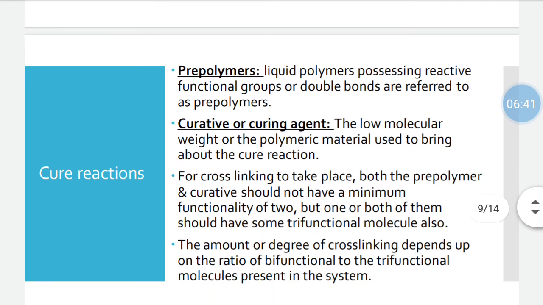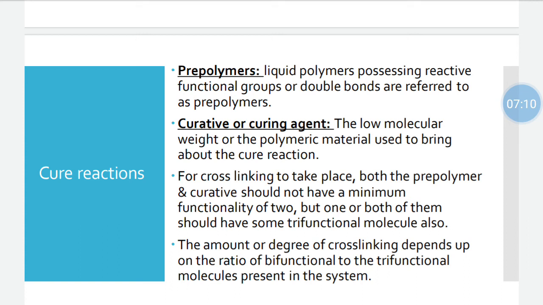So in cure reaction there is an uncross-linked polymer which contains either a reactive functional group or a double bond in their molecules. They usually do not have a very high molecular weight, but they are in the form of liquid resins. Such polymers are called prepolymers. That is, prepolymers are the liquid polymers possessing reactive functional groups or double bonds.